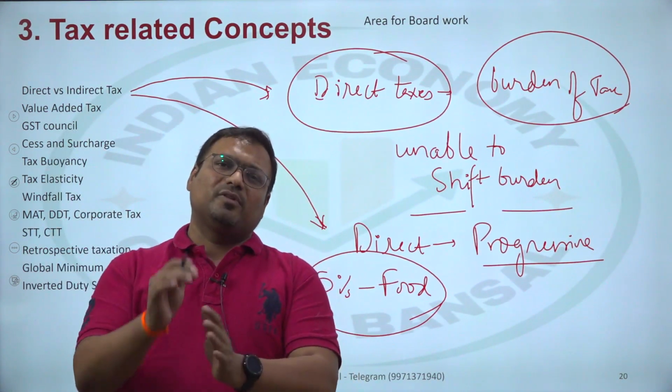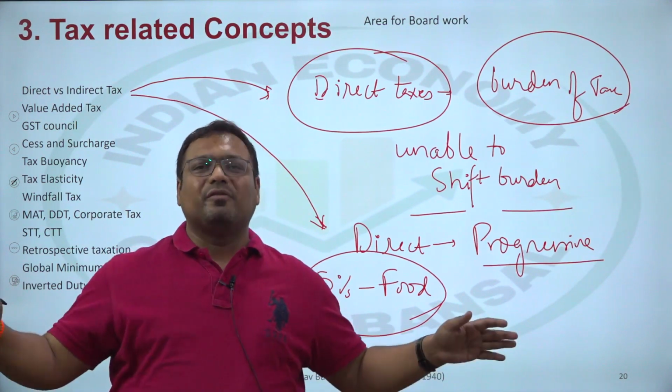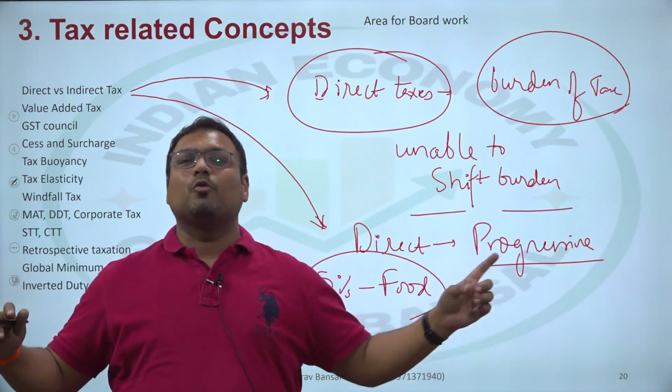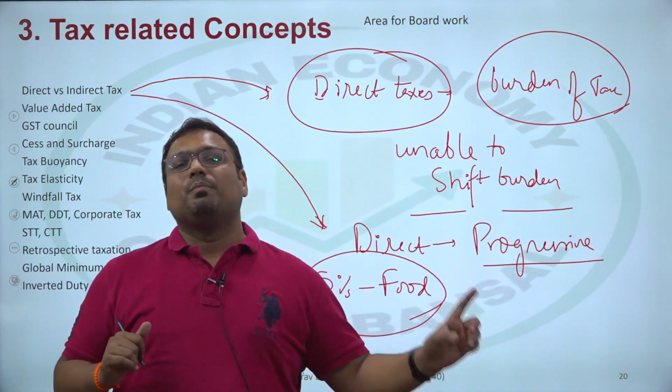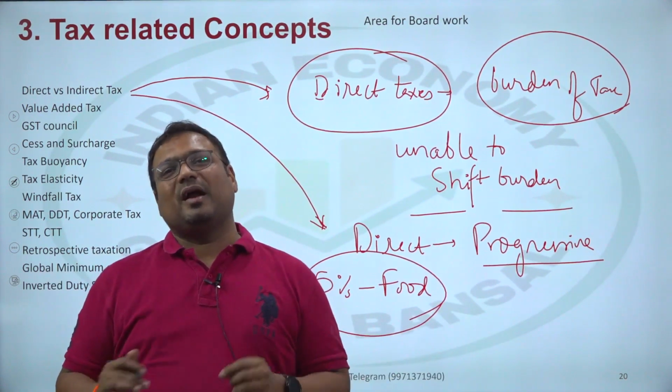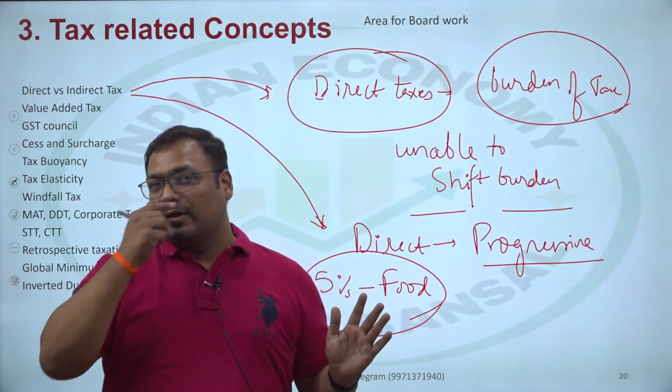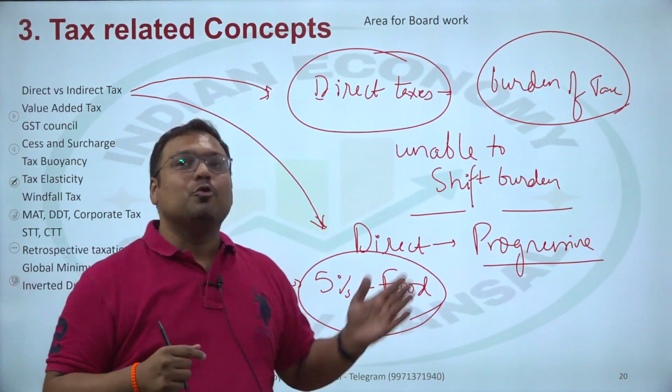So remember, 5% tax is the same on everyone. People are not paying according to their ability to pay. So according to that logic, it should be neutral.